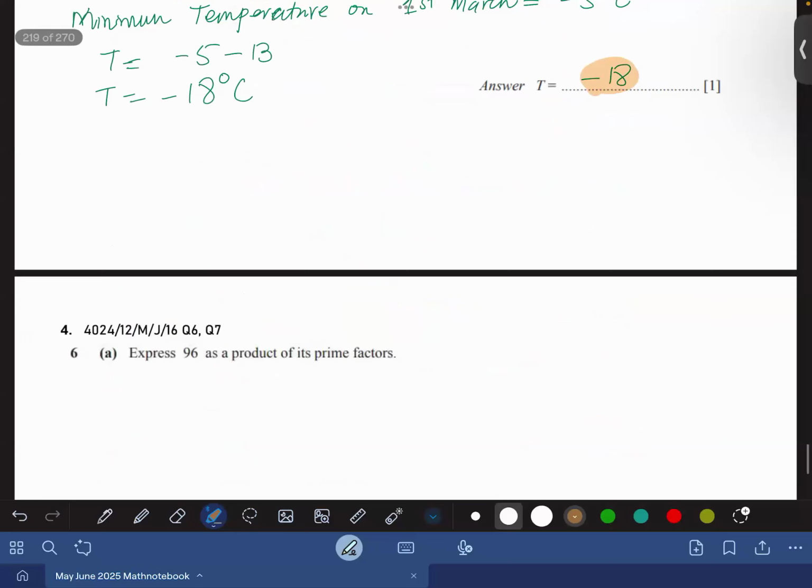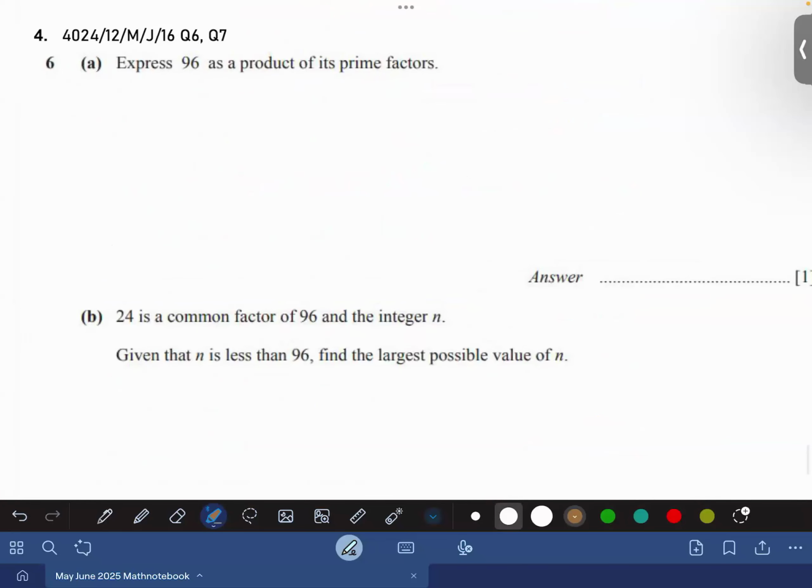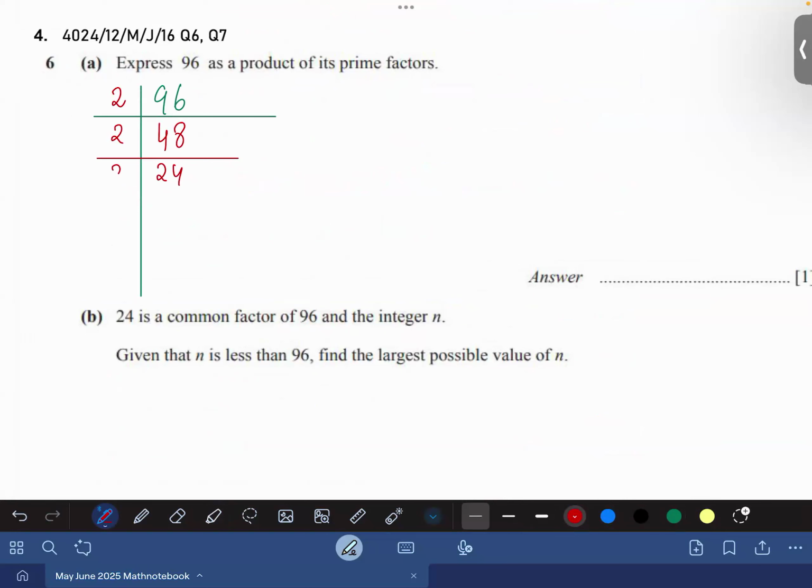So proceeding. Next question. Express 96 as the product of its prime factors. We have studied many chapters, now everything will get revised and practiced. So prime factorization. Start with table 2. Half of 96 is 48. Half of 48 is 24. Use only prime numbers, 2. Half of 24 is 12, half of 12 is 6, half of 6 is 3, and 3 ones are 3. So 96. Just give me a second. I need to send a message.